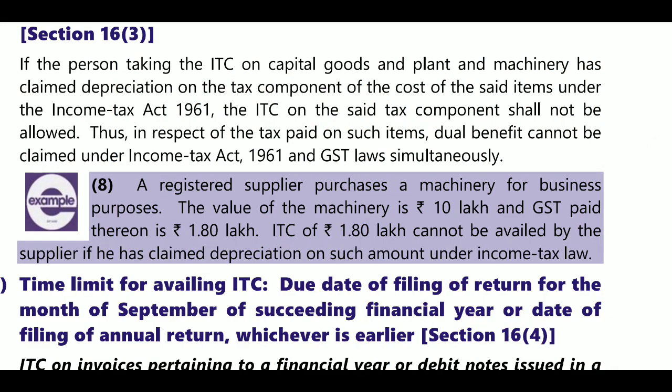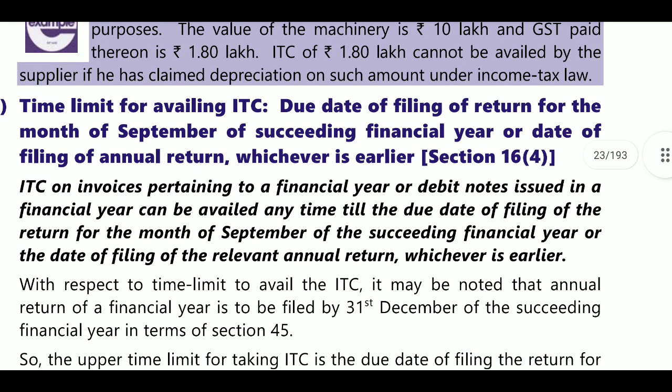For example, a registered supplier purchases a machine for business purpose. The value of the machine is 10 lakhs and GST paid therein is 1.8 lakhs. ITC of 1.8 lakhs cannot be availed by the supplier if he has claimed depreciation on such amount under income tax law. So value of machine 10 lakhs plus 1.8 lakhs; in his books balance sheet he has shown 11.8 lakhs, and on 11.8 lakhs he will claim depreciation. When he is claiming the depreciation, then ITC is not allowable.